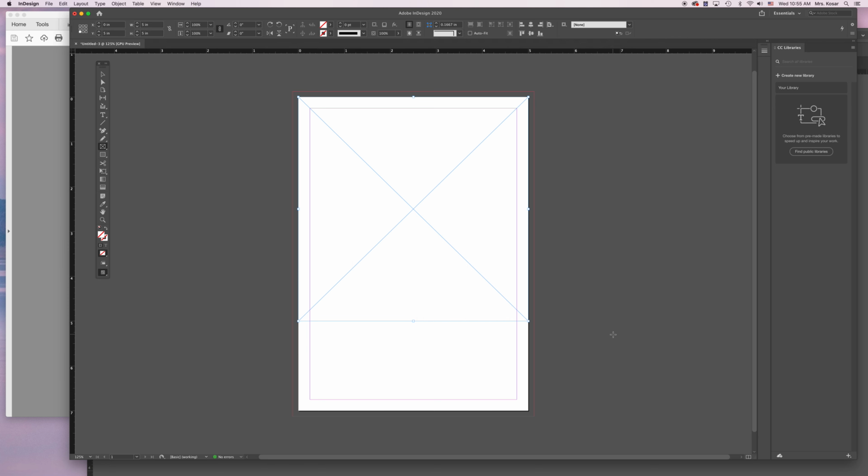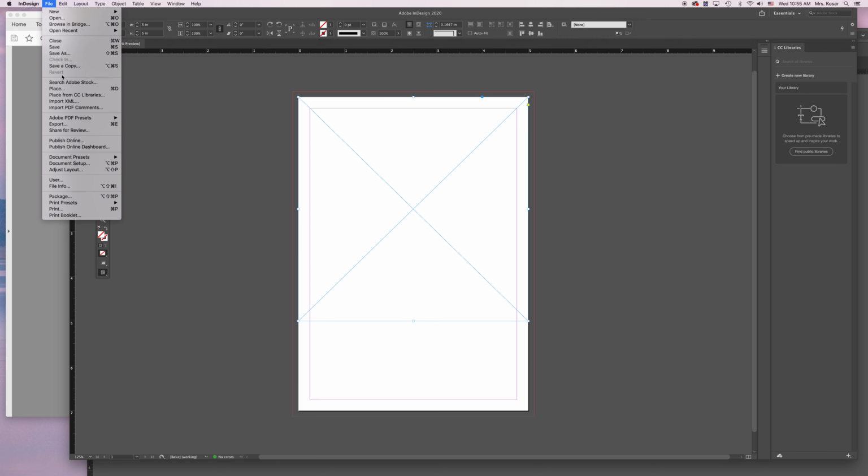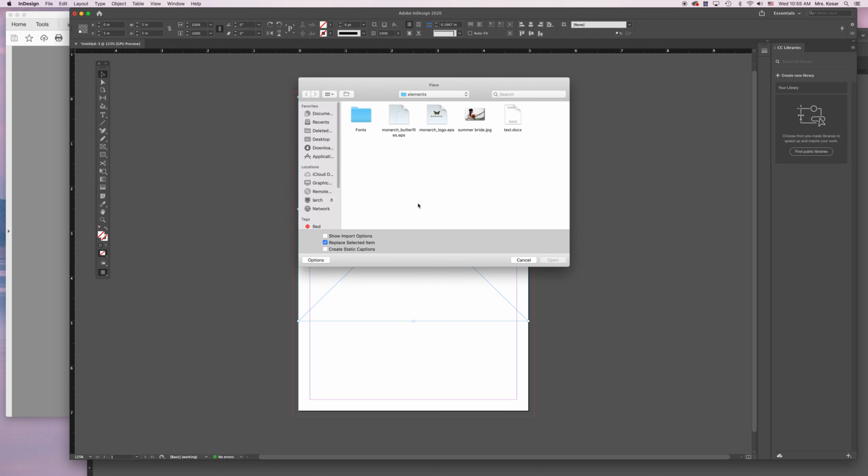Now I'm going to place a picture into that frame. So I'm going to use my selection tool. A lot of these tools you'll notice are similar to Illustrator. To select that box if it's not already. So I'm going to select it, and I know it's selected because I can see all these little anchor points around there. And I'm going to go to File, Place, because I'm going to place a picture in that frame.